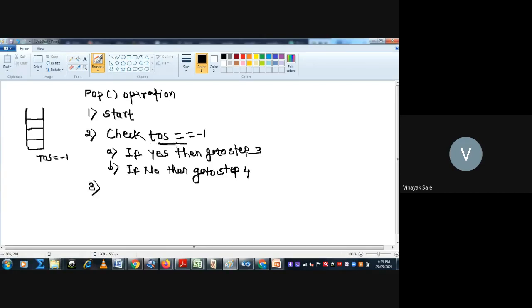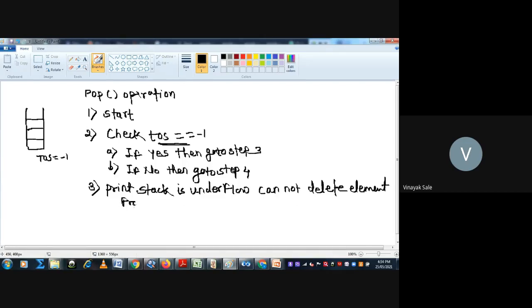Top is equal to -1, so print stack is underflow, cannot delete element from stack, and go to step 5.